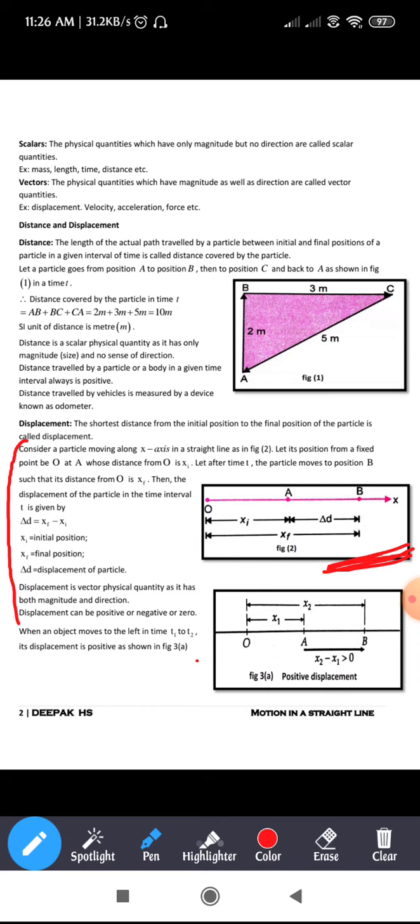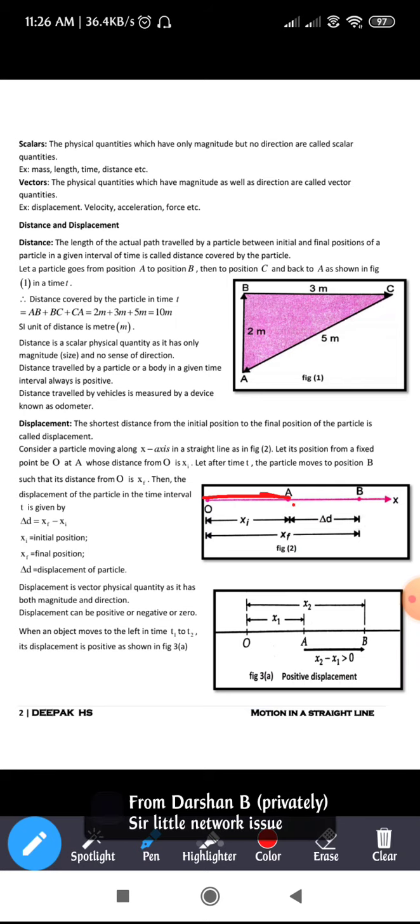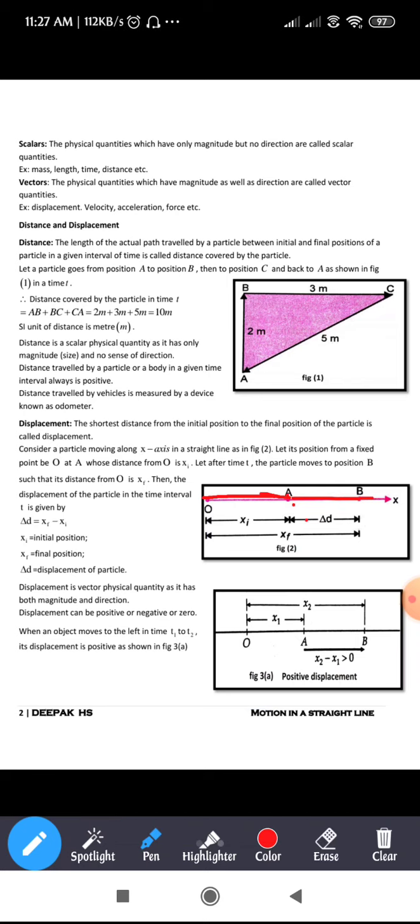So see here, we will look at the figure and compare this equation, delta d is equal to x subscript f minus x subscript i. It is said that the particle is moving along the x-axis from the origin O. The particle moves from O to A, and then after some time gap, after a certain interval of time, the particle again moves from A to B. So now if you want to calculate the displacement of the particle, how are you going to calculate it?